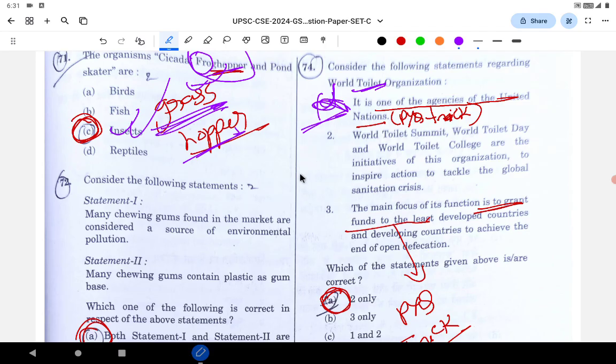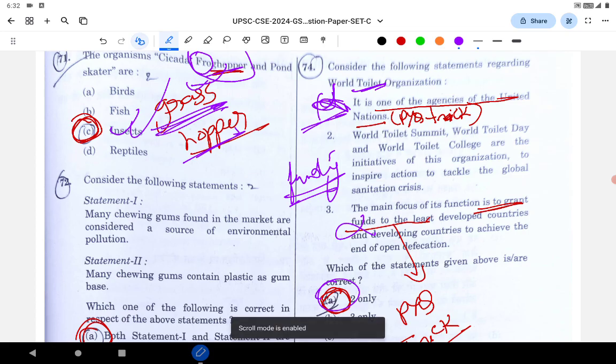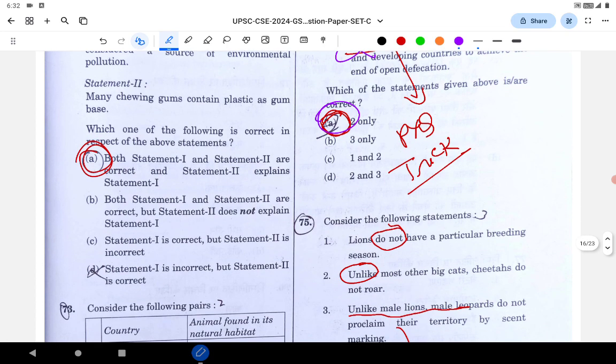Another trick here is whenever they give international funding, many times they use the word they fund the project. Usually many organizations do not fund unless it's the World Bank, IMF, etc. IMF gives credit, World Bank funds. In most cases, it's spreading awareness, educating people, aiding it. There is no financial funding to the countries. So again, that trick you can use here, and 3 is eliminated. So the answer is 2 only. It's a very easy question. If you have solved enough PYQs, you know this trick.